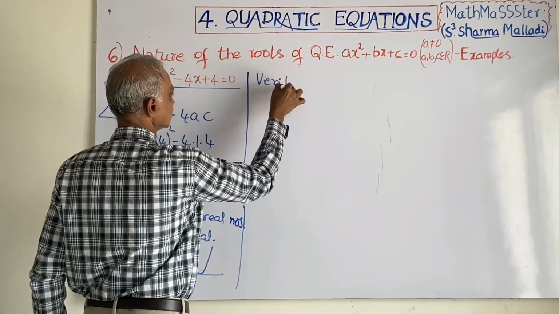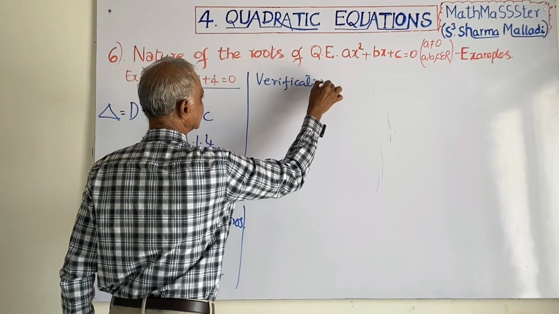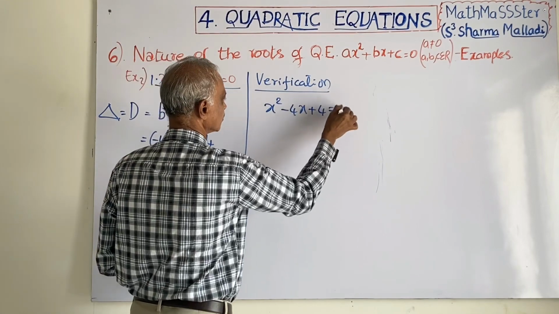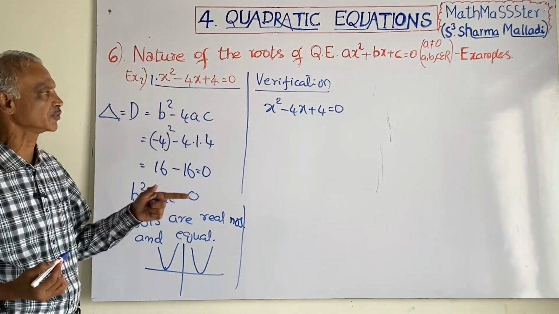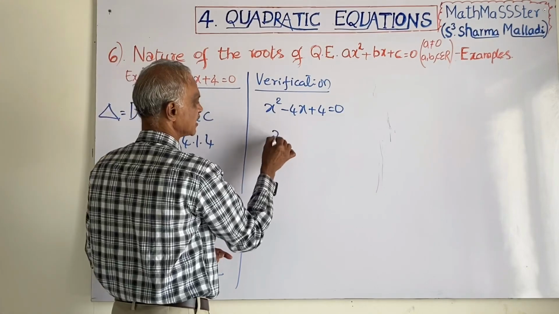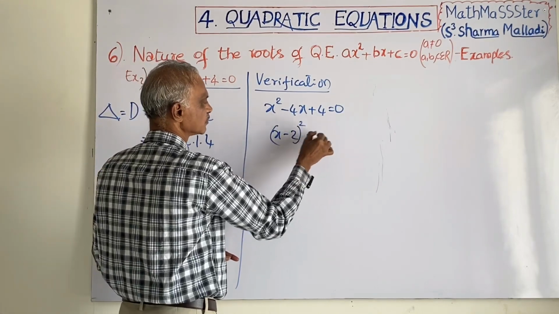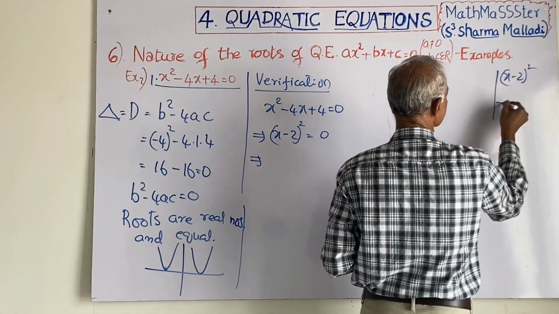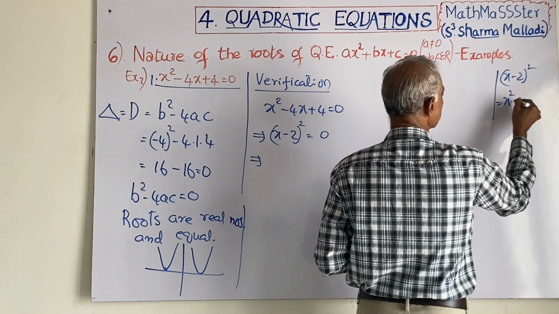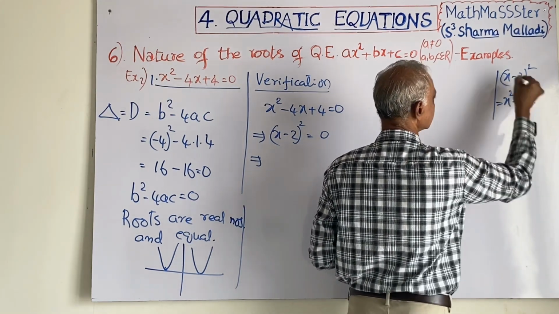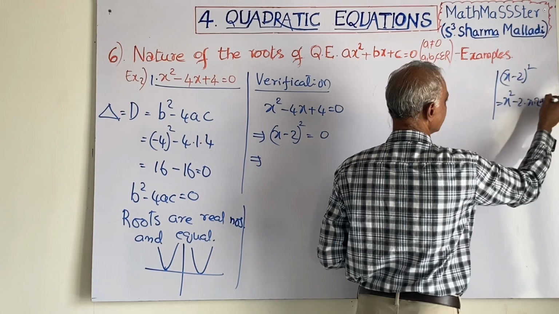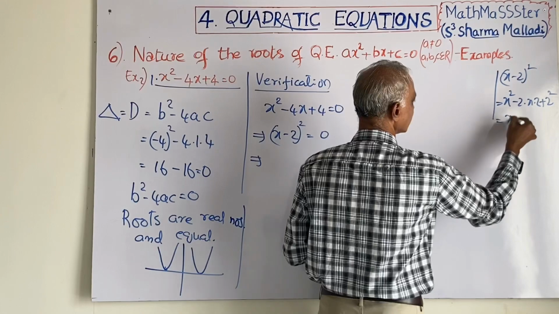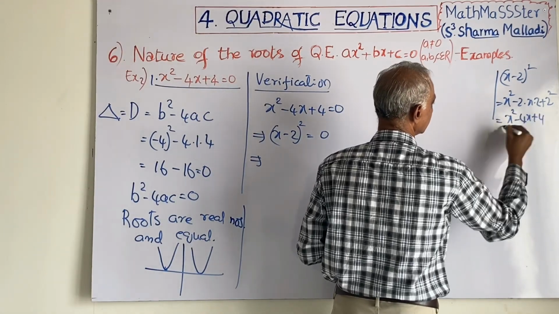Verification. What is the quadratic equation? x square minus 4x plus 4 is equal to 0. It can be written as x minus 2 whole square is equal to 0. If you want, you can check here. x minus 2 whole square is equal to a square minus 2ab plus b square, where a is x and b is 2. You will get x square minus 4x plus 4.